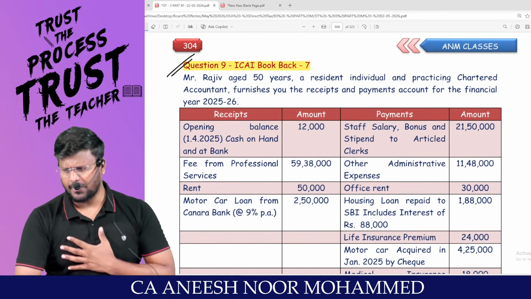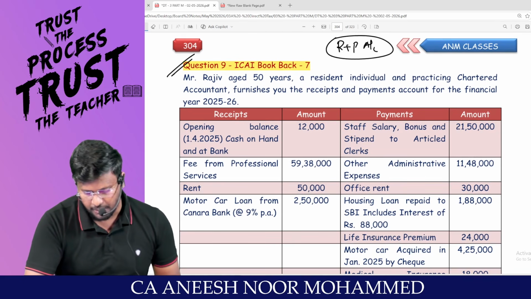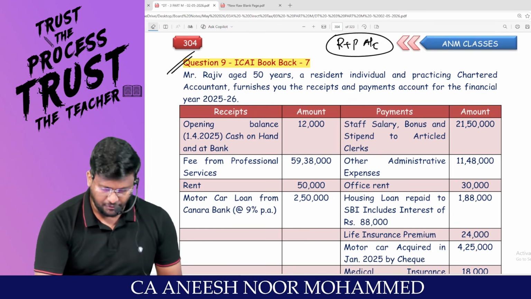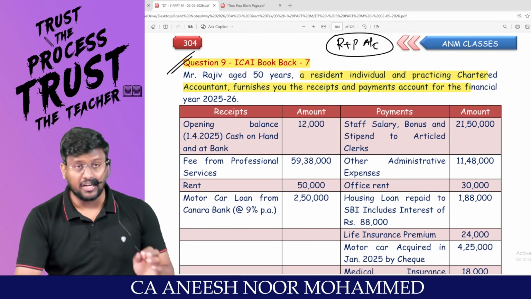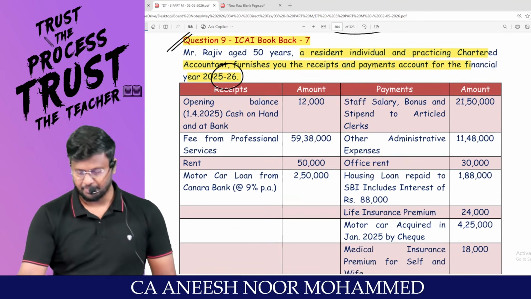Again, a P&L based question we are coming, but this is a receipts and payments account question instead of a P&L account. Mr. Rajiv, aged 50 years, a resident individual and practicing chartered accountant, furnishes you the receipts and payments account for the financial year 25-26.